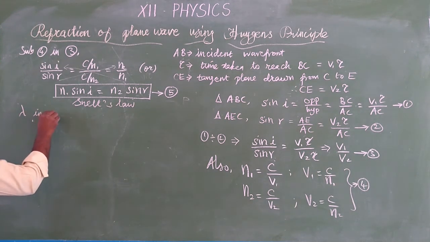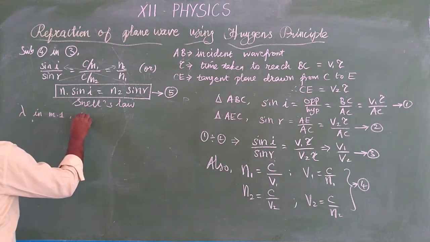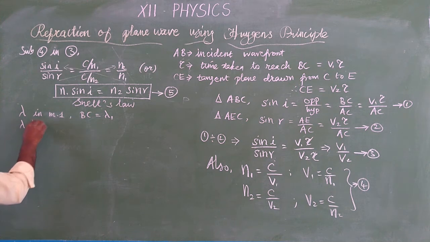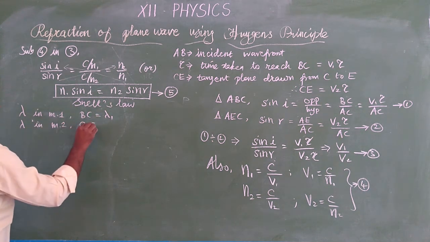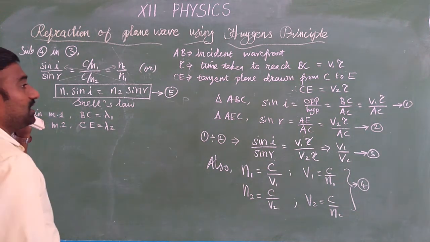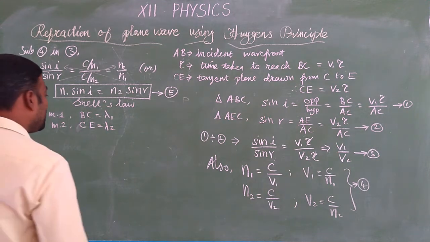Wavelength in medium 1. What is the wavelength in the medium 1? Wavelength in the medium 1 is BC, which is equal to lambda 1. Similarly, wavelength in the medium 2 is CE, which is equal to lambda 2. Right? Because the crest from the B has reached the C in a time tau.